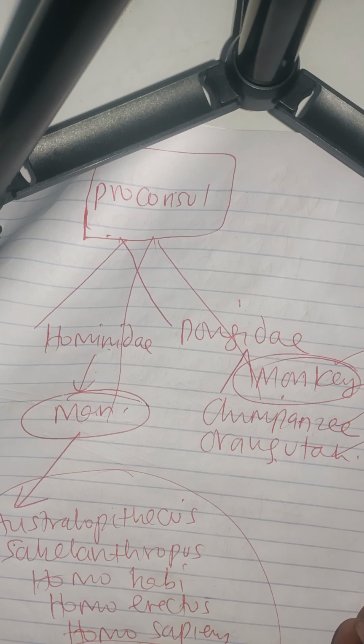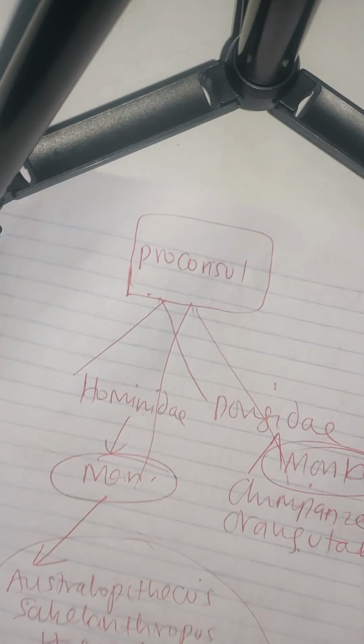Okay, so we would want to look at some structural differences between modern man and the ape-like creatures that must have had an earlier existence. So if the ape is put here, and we put here the modern man or the human,